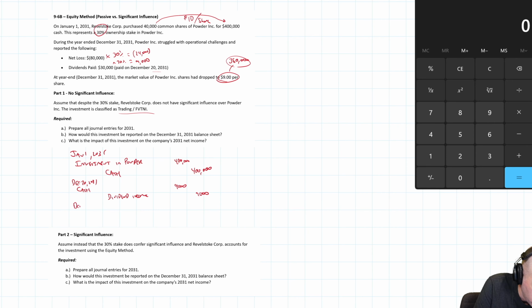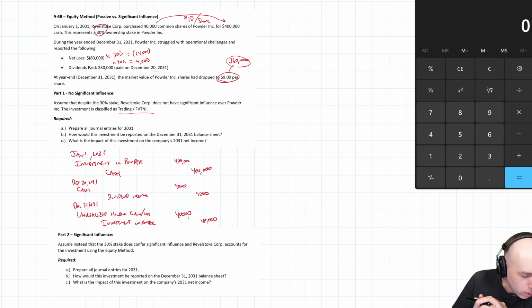So on December 31st, 2031, I'm going to credit my investment in Powder $40,000, and I'm going to debit unrealized holding gain/loss, loss in this case, $40,000. Okay, so there you go. We've done the journal entries.